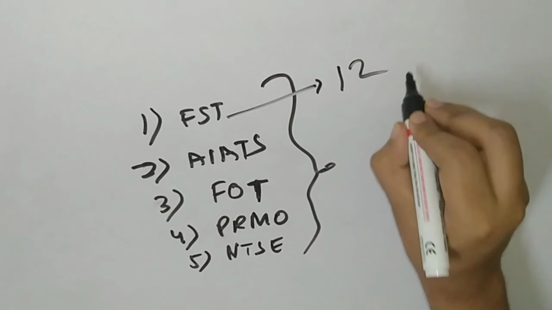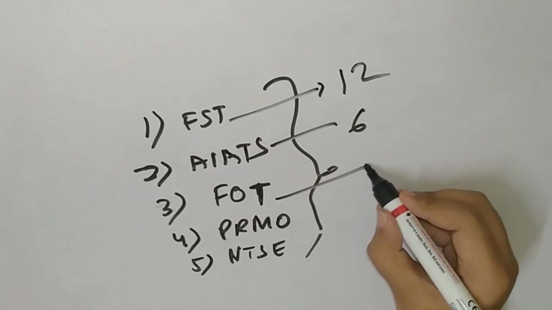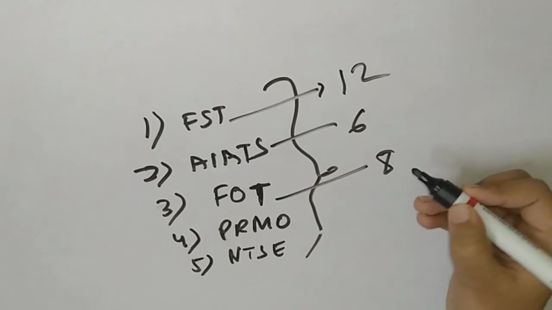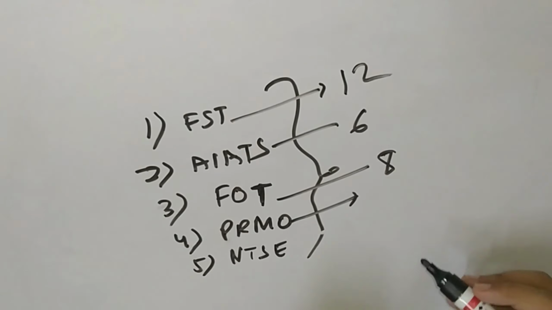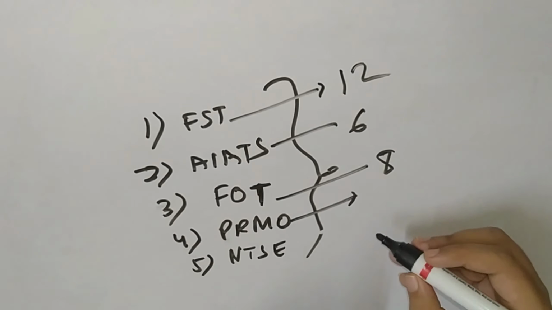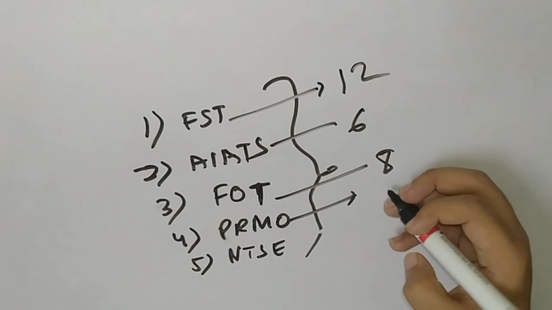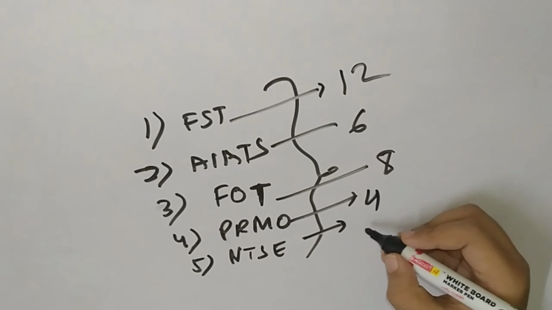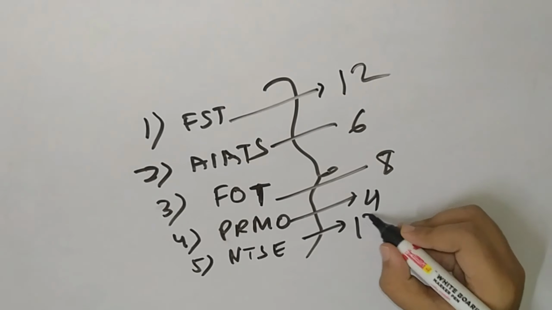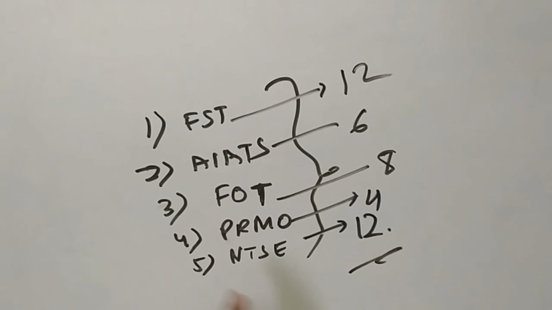FST around 12, AIATS 6, FOT is also around 8, and PRMO is a seasonal exam, means it has a particular duration. Okay, so it is around 4, and NTSE is around 12. Okay, so these are the patterns.